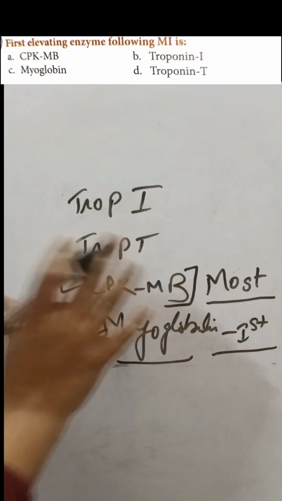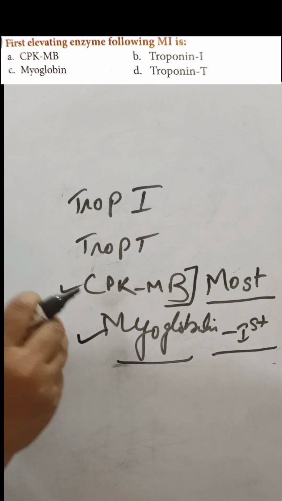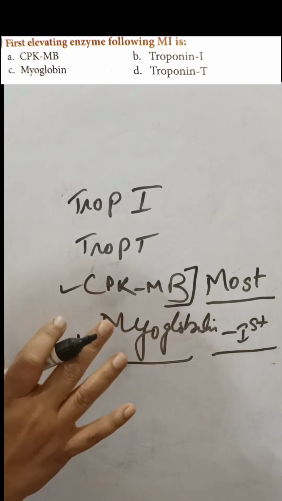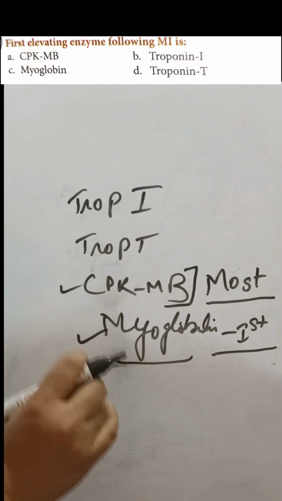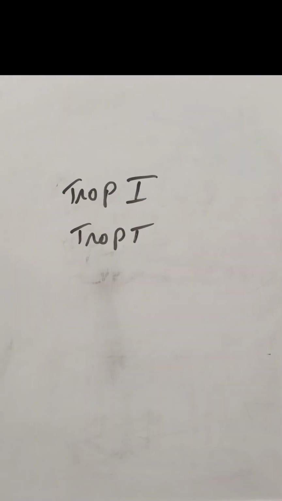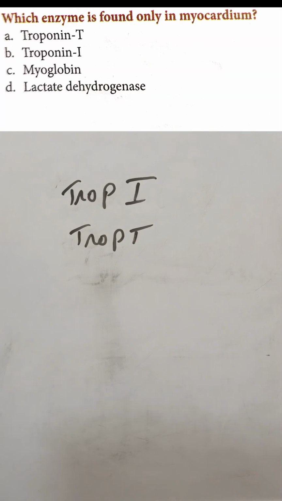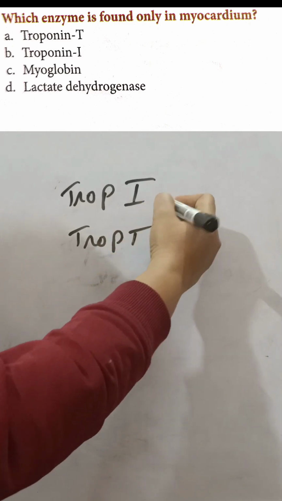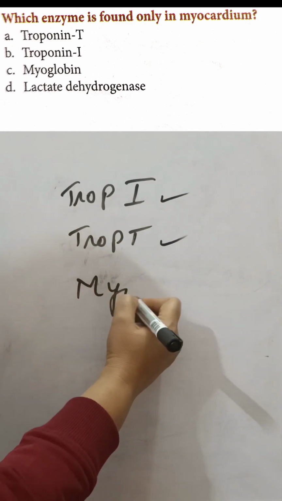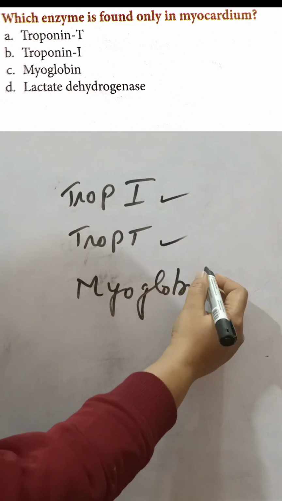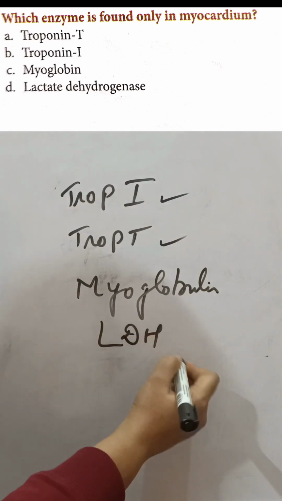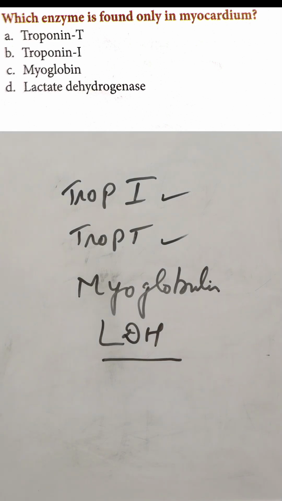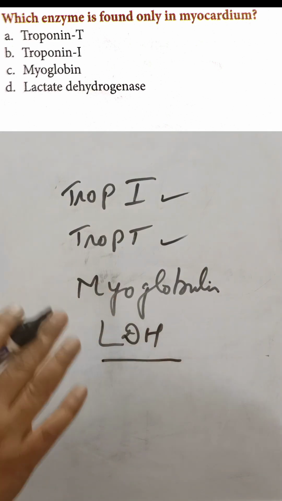एक और इसमें से क्वेश्चन आ सकता है कि which enzyme is only found in myocardium? कौन सा एंजाइम जो ओनली मायोकार्डियम में मिलता है? ठीक है, तो ऑप्शन. Now we have another question related to the same myocardial infarction. Which enzyme is found only in myocardium? ठीक है, options are troponin I, troponin T, myoglobin and lactate dehydrogenase. ठीक है, कौन सा इनसे एंजाइम है जो ओनली मायोकार्डियम में ही मिलेगा, राइट?